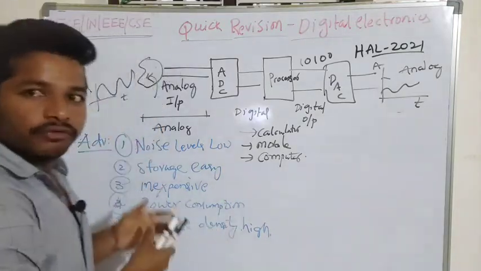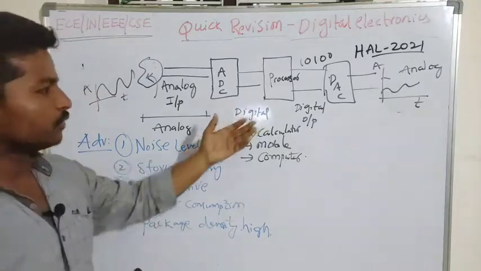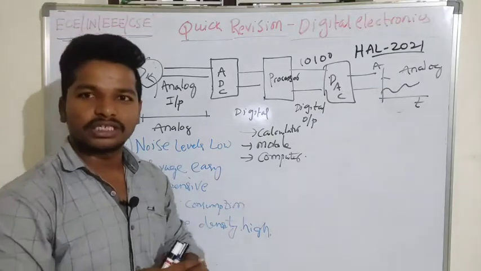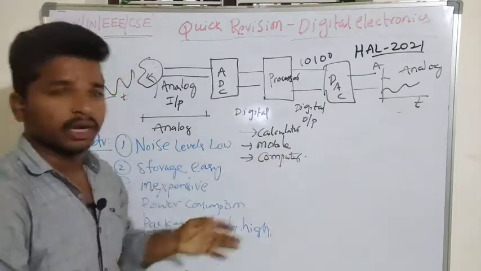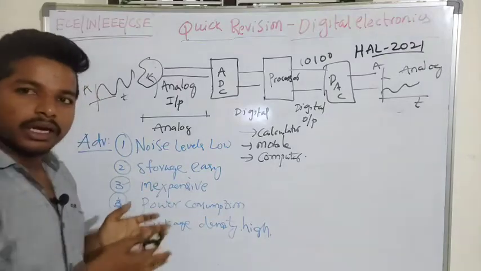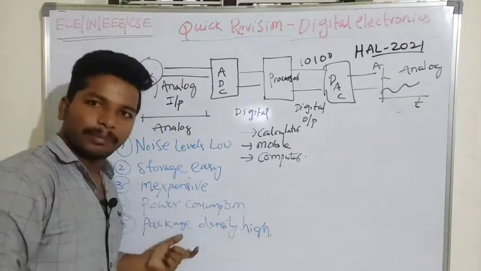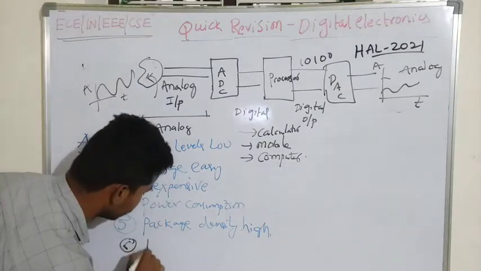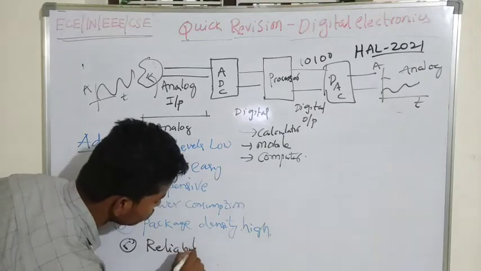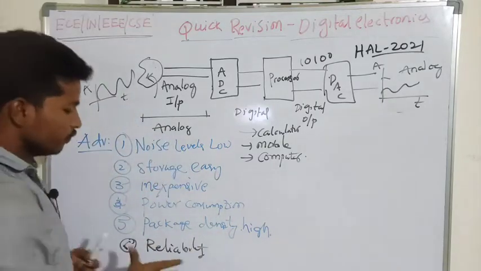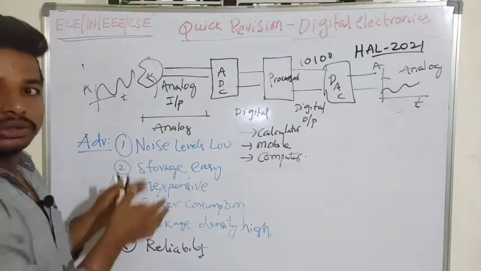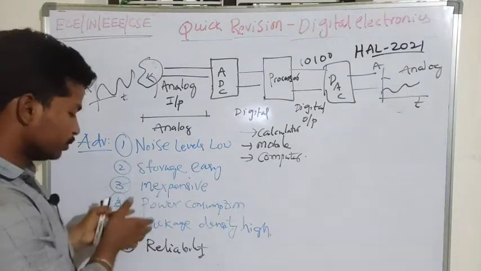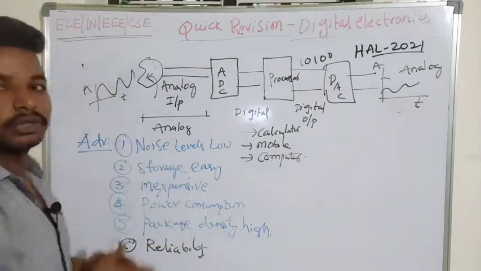Because of that, most of our devices, the mobile phone, laptops, computers, and watches also, everything is going into the digital domain, where it becomes an inexpensive device. The package density will be very high, and the performance will be most reliable also. The reliability of the system will be very high. That's why we are going to use the digital system when compared to the analog system.